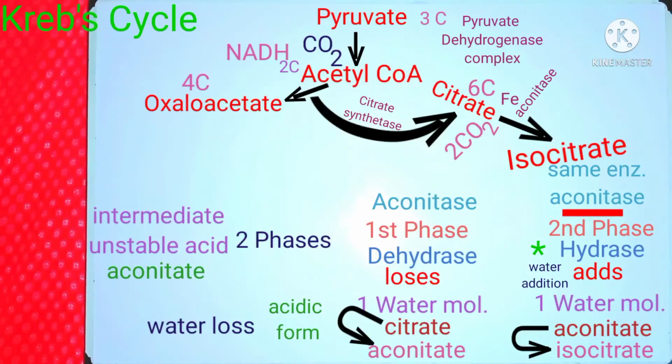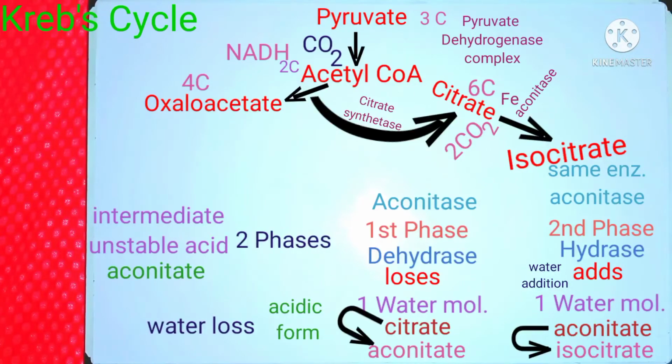Now you may question what was the need to convert citrate to isocitrate. Why cannot the citrate just move forward with the remaining Krebs cycle? Well, the answer is that the arrangement of atoms in the isocitrate is more suitable for the upcoming few oxidation reduction reactions that are about to happen during the Krebs cycle.